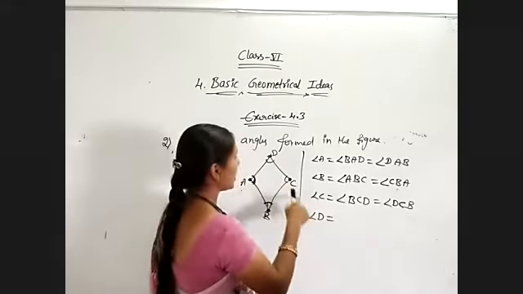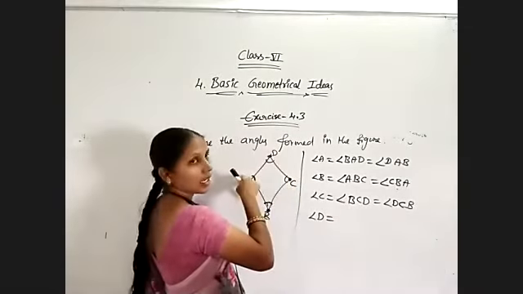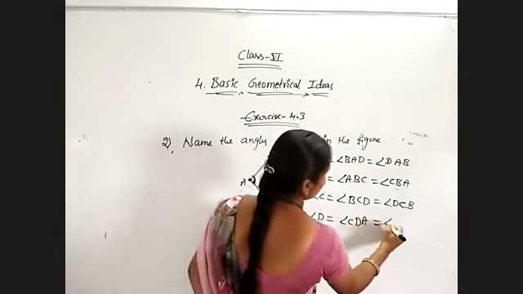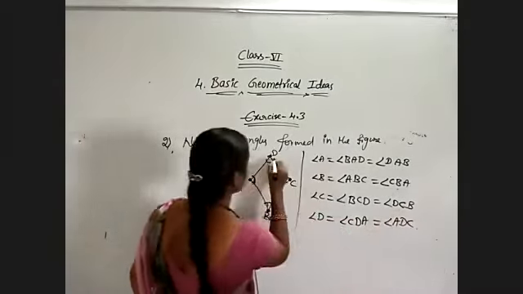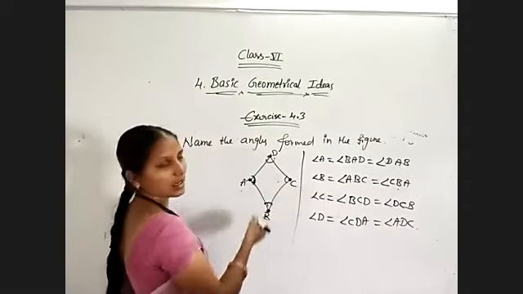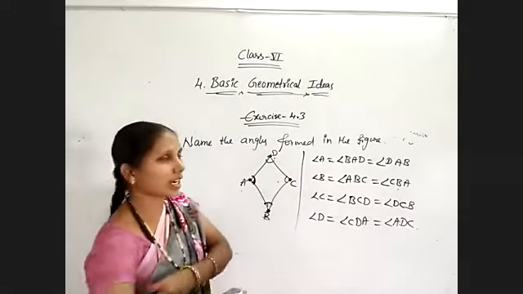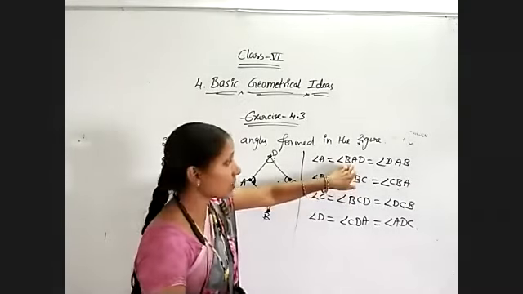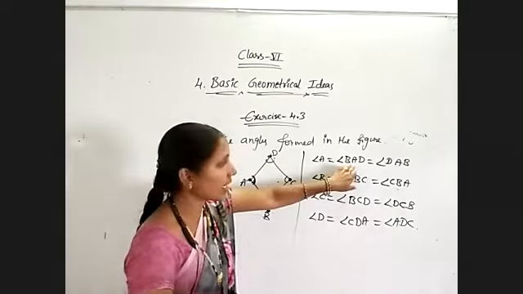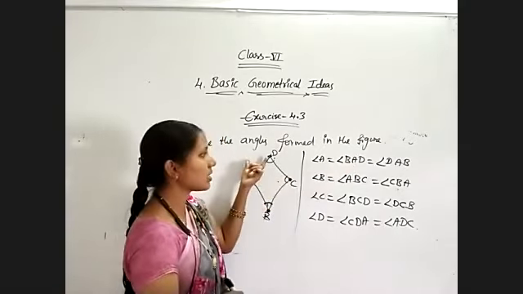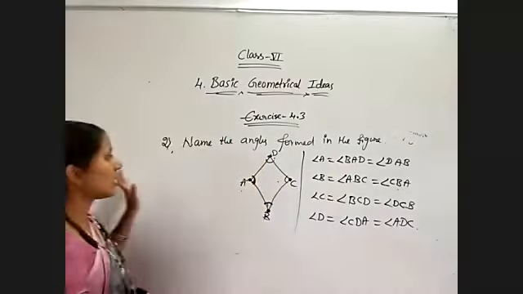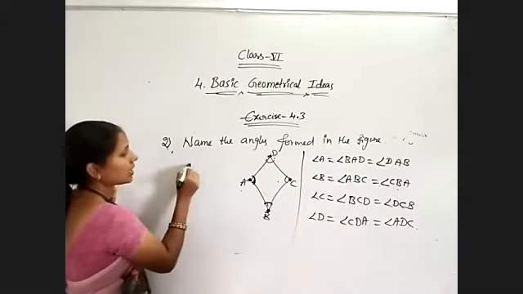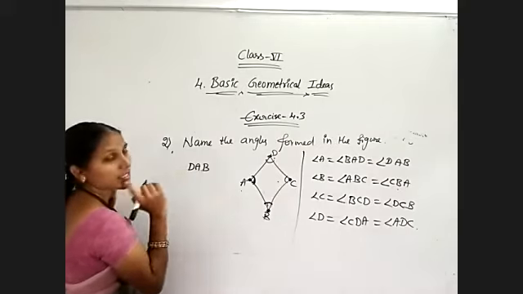And coming to D, CDA, otherwise ADC. For D, adjacent points are A and C. So just observe this while we are writing. Angle BAD is my first angle. To write A, I have used the last letter C. In other way, simple. What is the last letter? D. So start DAB is my first angle.